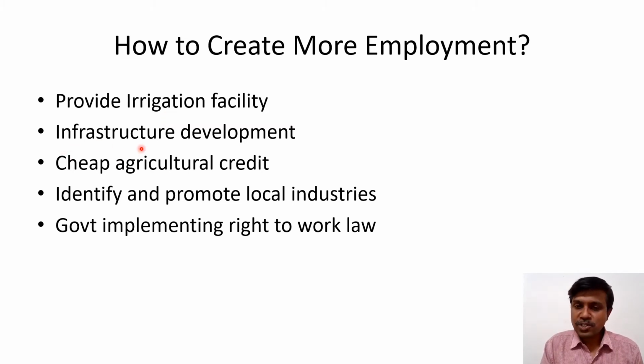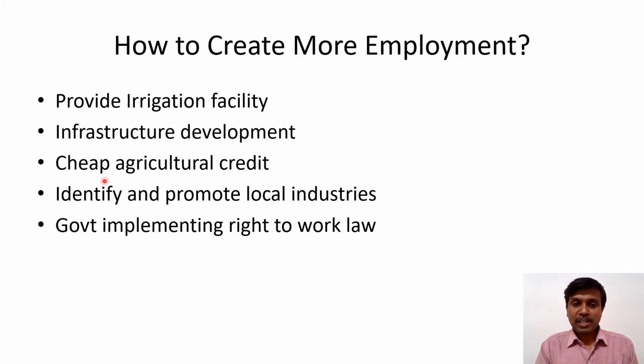Then infrastructure. Infrastructure means facilities that make economic activities run smoothly. That is what we call infrastructure. Infrastructure may be transportation, electricity, education, and insurance. These all come under infrastructure. So we have to provide infrastructure, particularly transportation in agriculture areas. It is a very important thing to provide transportation so that the farmers can transport their agriculture produce to the market easily. Such type of infrastructure has to be developed.